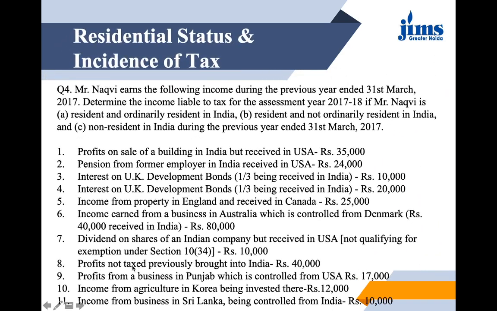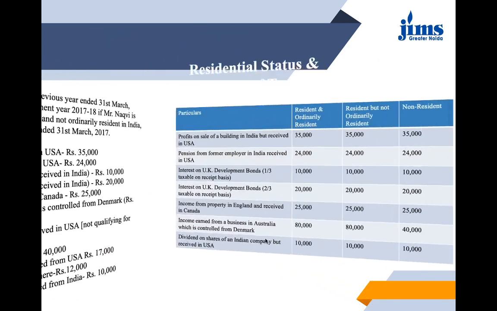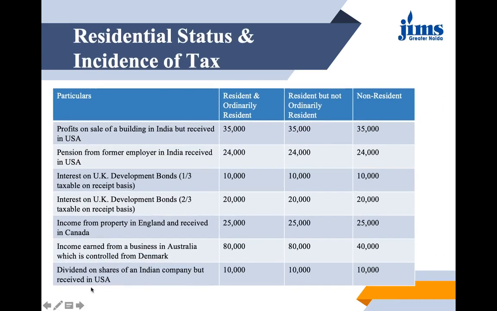Next we have dividend on shares of an Indian company but received in USA and not qualifying the exemption under section 10. This is mentioned here because income from dividends is exempted under section 10 subsection 34, but here they are saying that it is not qualifying that exemption, so it would be taxed. How would dividend on shares of an Indian company but received in USA be treated? Because it is being generated from an Indian company, it would be taxed in all 3 cases.